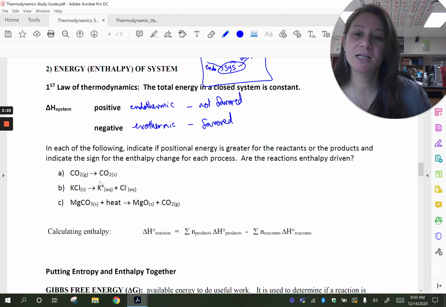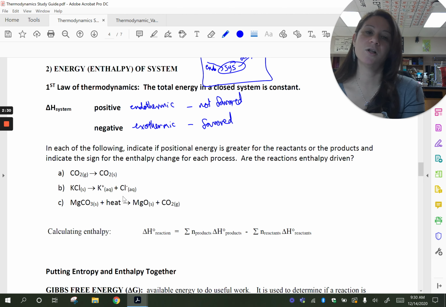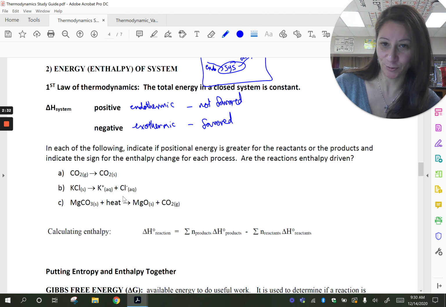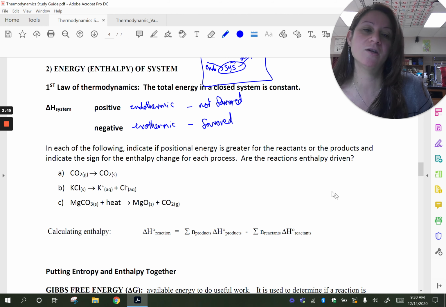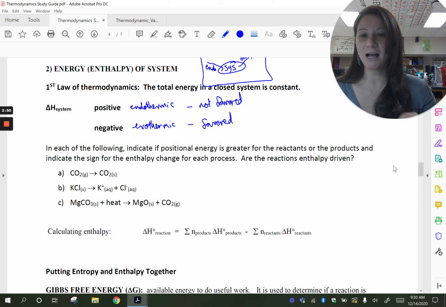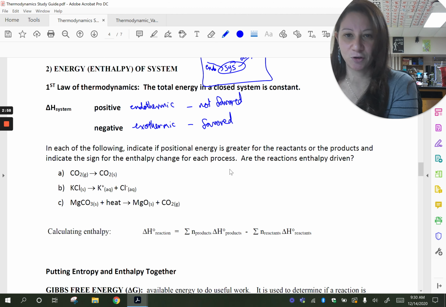So let's look at these here. These are the same processes that we looked at in terms of entropy, whether they are entropy driven or not. Now we're going to look at whether they are enthalpy driven or not. So we want to indicate the positional energy, if it's greater for the reactants or the products. We want to indicate the sign of our enthalpy change, which is our delta H, and then whether the reactions are enthalpy driven or not, favored by enthalpy or not. So same exact processes and same exact questions, except we're talking about delta H here, enthalpy, instead of delta S, which is entropy in the first page.